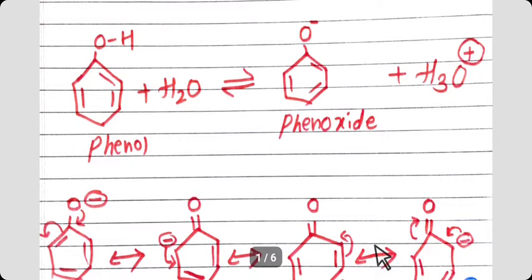Students, always remember, the phenoxide ion, the conjugate base of phenol, is resonance stabilized by delocalization of the negative charge. Therefore, phenol ionizes in aqueous medium to a moderate extent and thereby shows a weak acidic character.